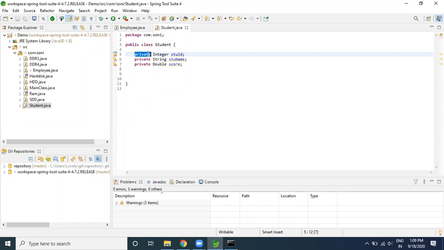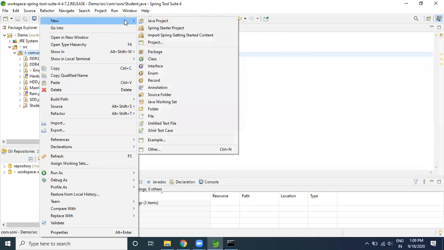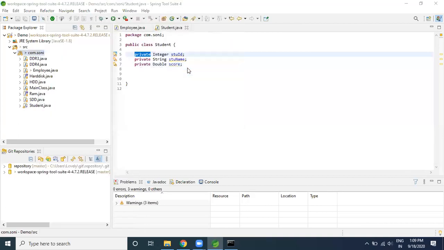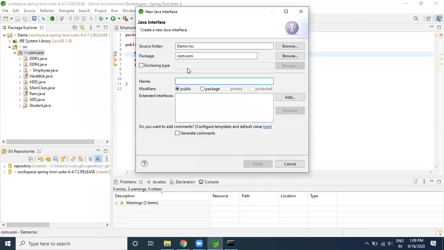I would like to show you one more thing here, guys, because I know you are not aware of this kind of stuff. While you create an interface also, lots of standards are followed by default. I would like to create an interface; RAM we covered, hard disk we covered.